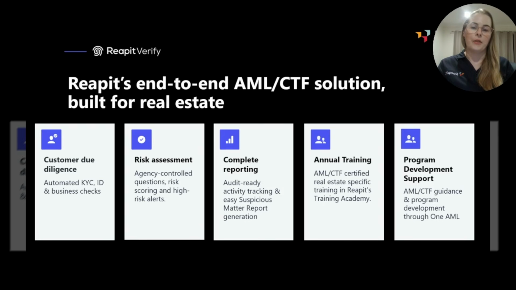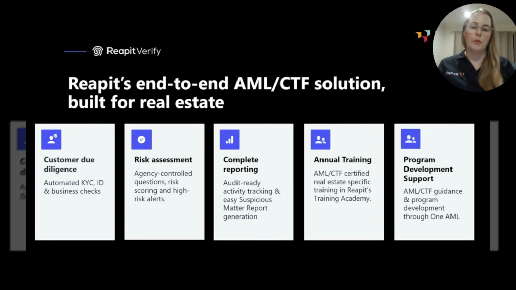Reapit Verify also has a reporting capability so that you'll be able to make sure that you're audit ready. Any changes that are made on your cases and on those risk assessments are always tracked in terms of what was changed, by what user, and at what time. And if you do need to report any suspicious activity, it's very easy to generate a suspicious matter report so that you can then use that to report to AUSTRAC.